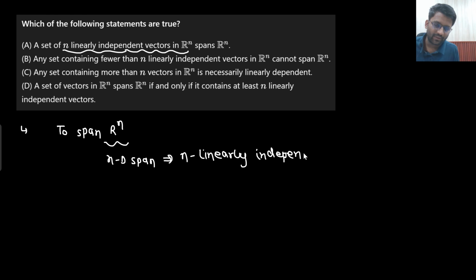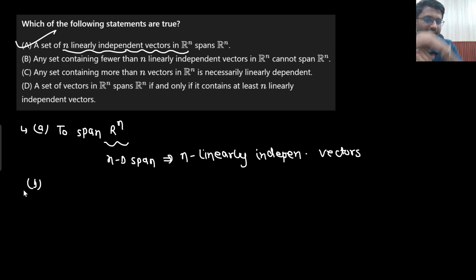So yes, a set of n linearly independent vectors in Rn will span Rn. Not R to the power n, this is known as Rn. We call it R2, not R to the power 2. So this was A. What was B? Any set containing fewer than n linearly independent vectors in Rn cannot span Rn.